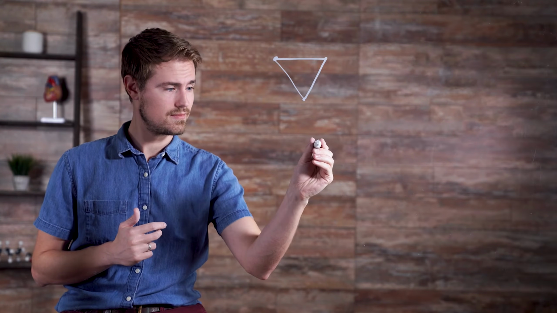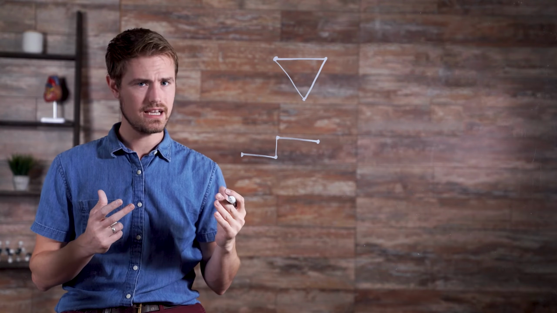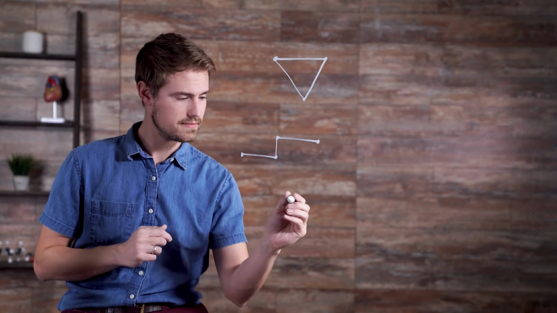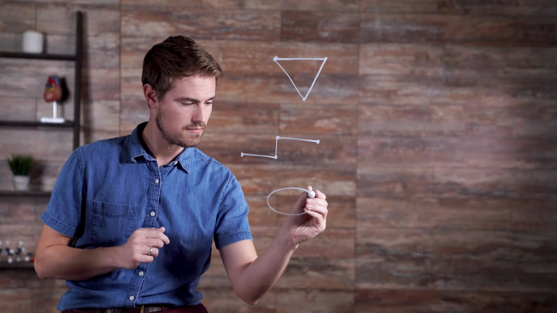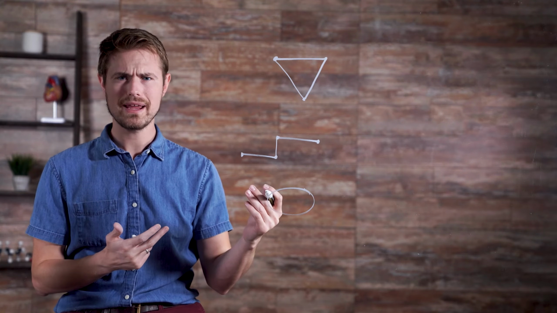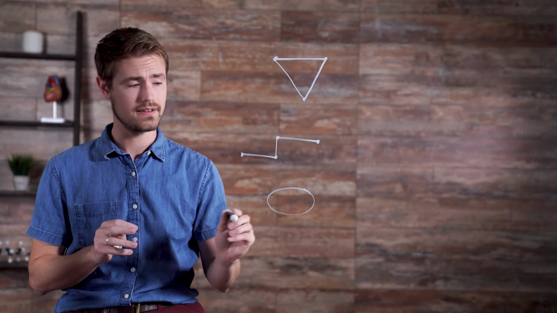In order to be a polygon, the shape must be closed. In other words, every endpoint must be connected to another endpoint. This figure is comprised of connected segments, but the result is not a polygon. This shape is closed, but not made up of any connected segments, so it is also not a polygon.